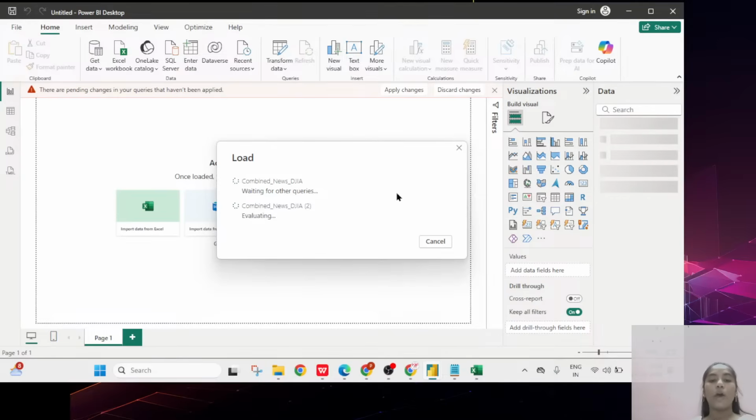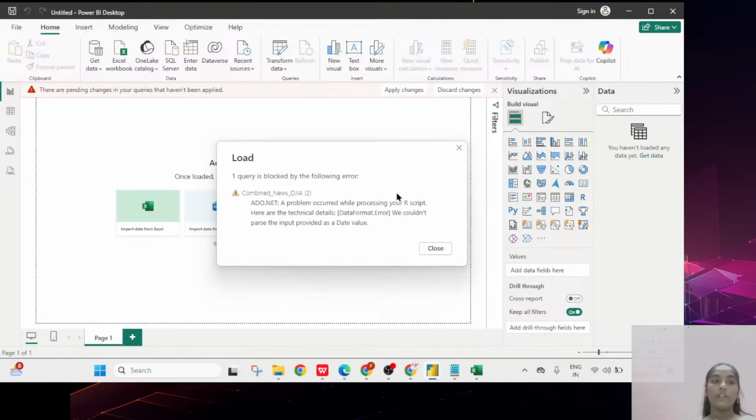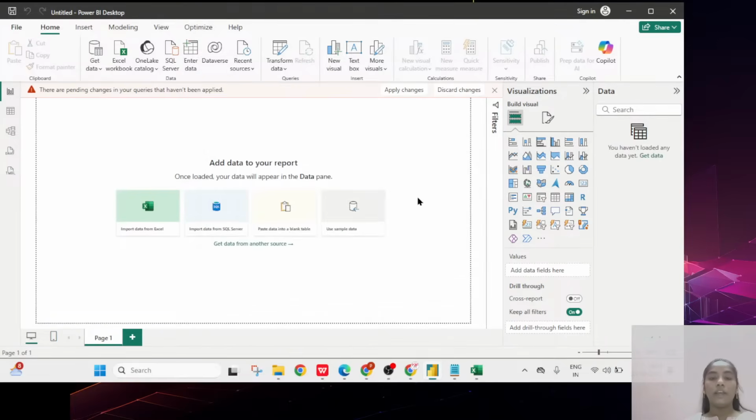Like this we have to complete all the requirements with the integration of R programming within Power BI. It's not loading, and tomorrow we'll see the remaining loading of the graphical representation, and the further steps application-wise. Today we have seen only how to install R script, how to integrate R scripting into Power BI, and how to write the R script code. Tomorrow we can do so many options with R programming within Power BI. That's all for today.